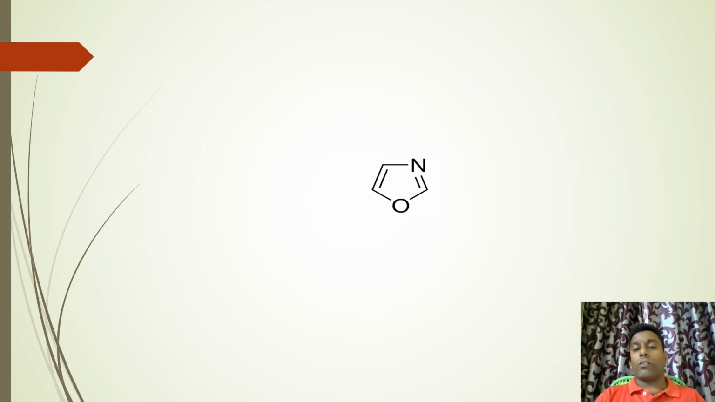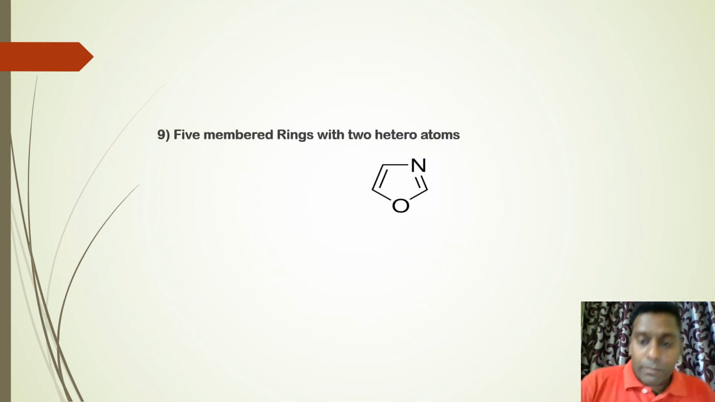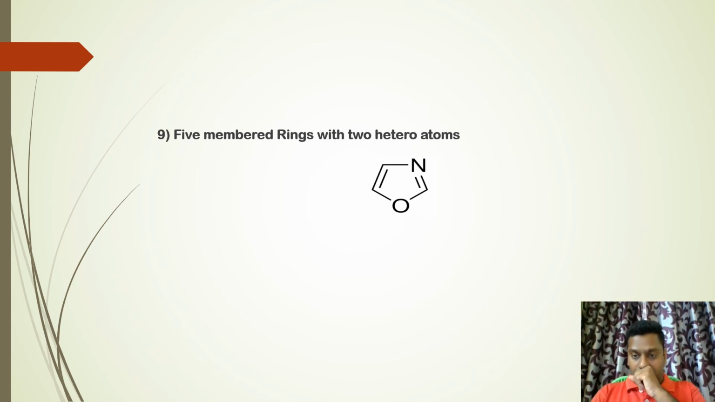What do you find out from this structure? No doubt it is 1, 2, 3, 4, 5. It's a 5-membered heterocyclic compound, and the speciality is that it consists of 2 heteroatoms. So far we have seen the heterocyclic rings with only 1 heteroatom. So this is another class of heterocyclic compounds where there are 2 heteroatoms. This is our next class, 5-membered rings with 2 heteroatoms.